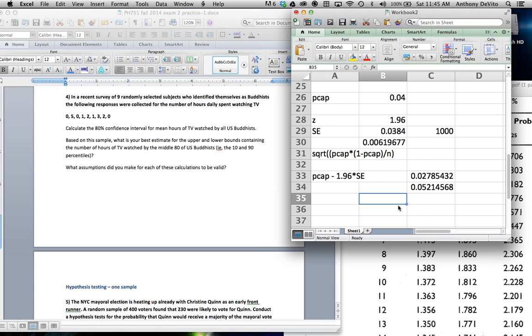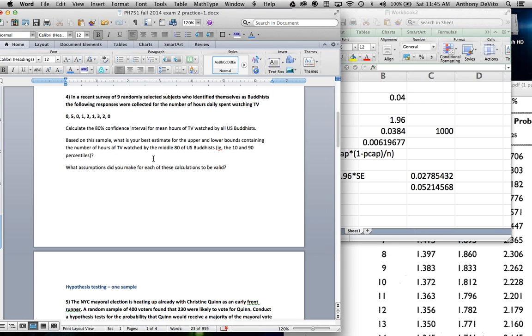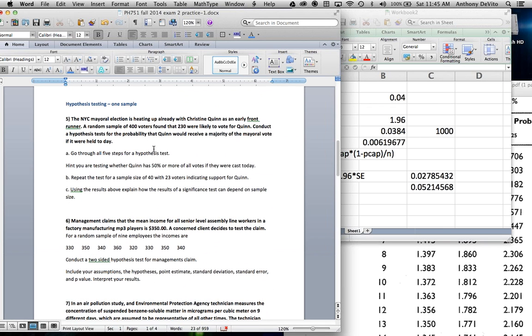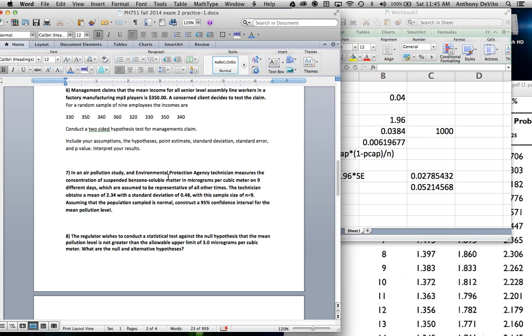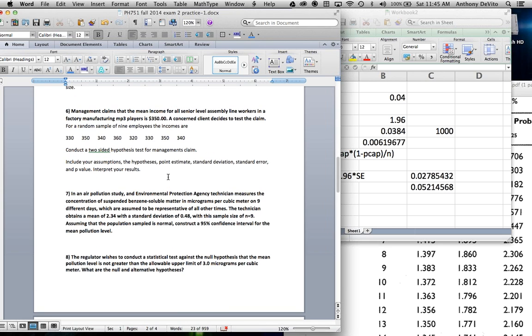Now, it's nice that we're calculating confidence intervals, but really the basis for our study of all this was to get to the point where we're doing hypothesis testing. And in hypothesis testing, we're going to be confronted with a lot of different possible ways that we may have to do calculations. Okay, so for instance, on problem number 4, we have a situation where, let's see, not problem number 4. Let's go to just the one down.